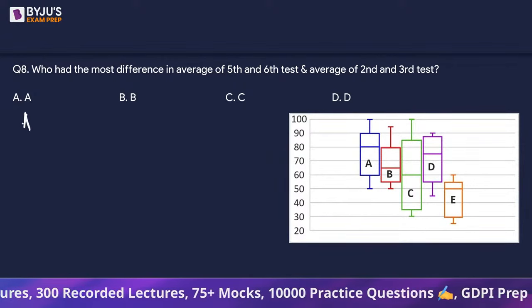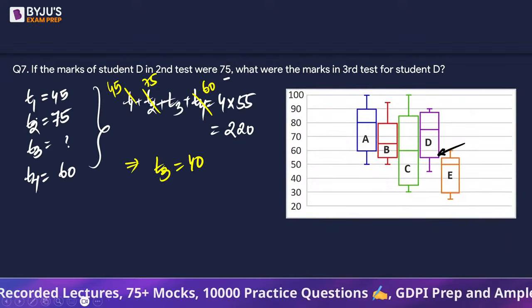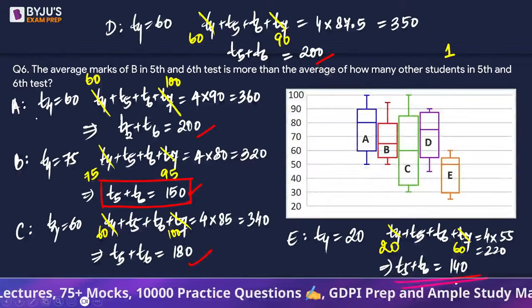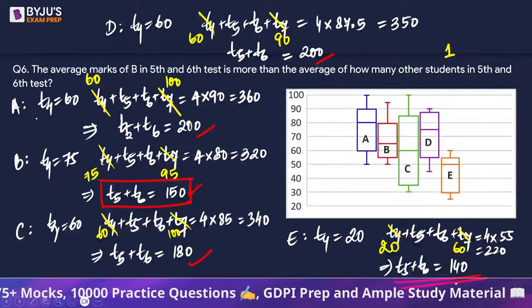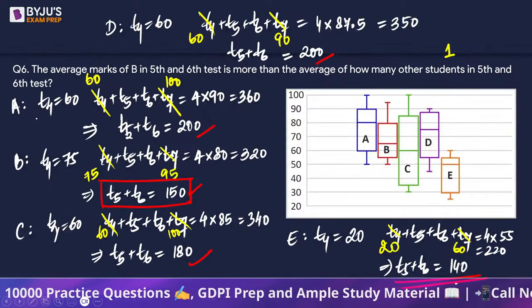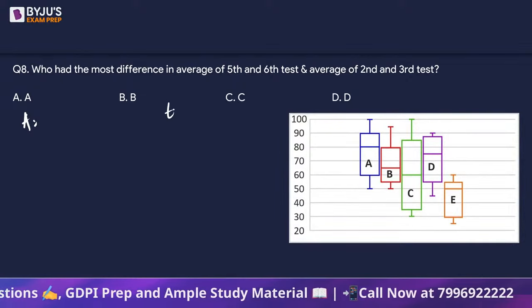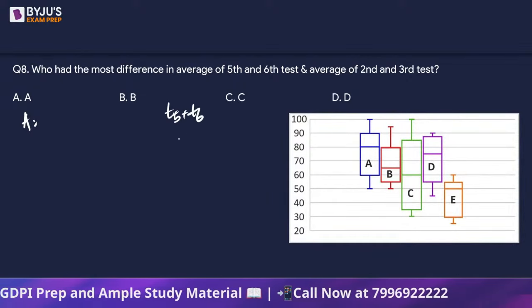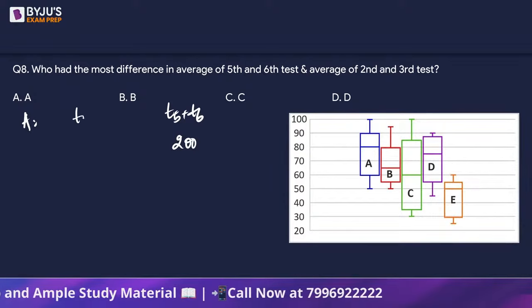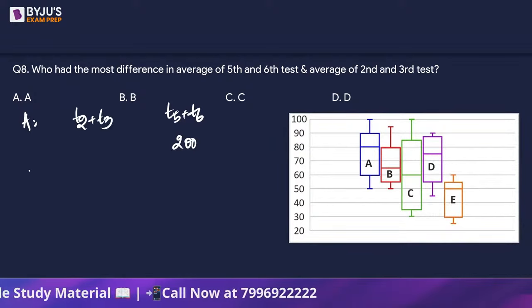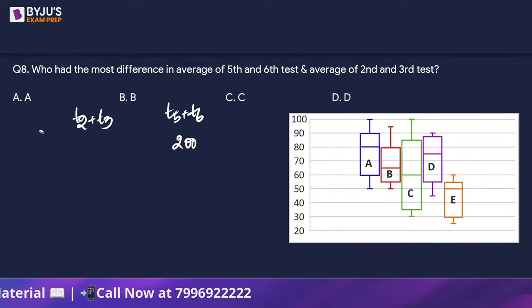So let's talk about A. If we look at A, T5 plus T6 is 200. And T2 plus T3 will be something. So we don't know that. Usko hum log solve kar lenge.